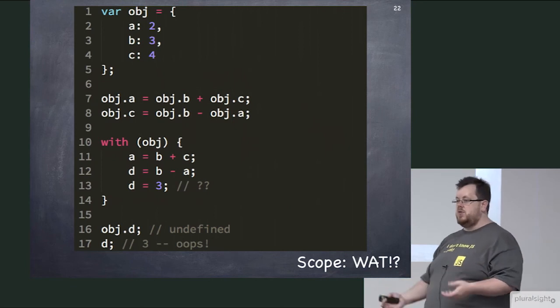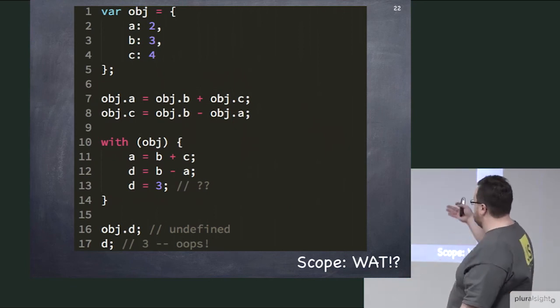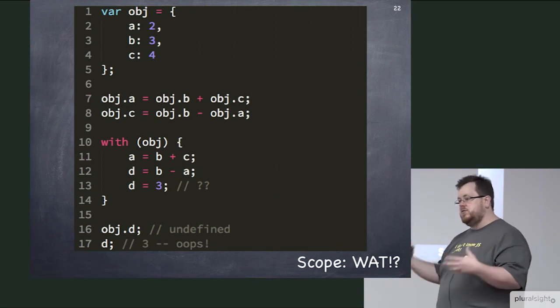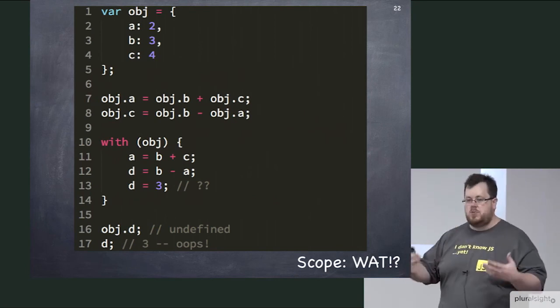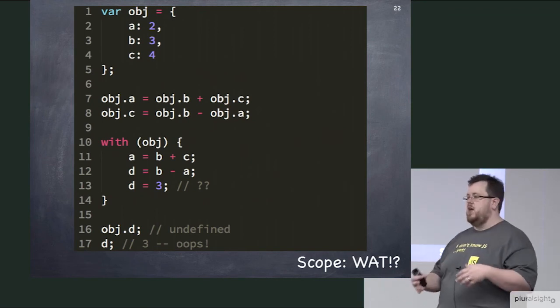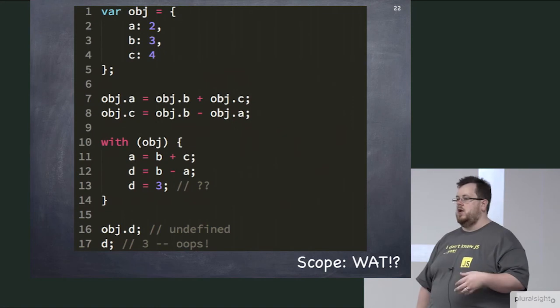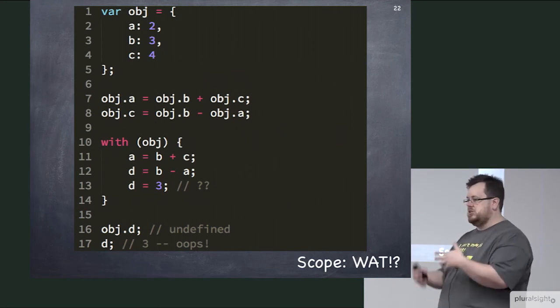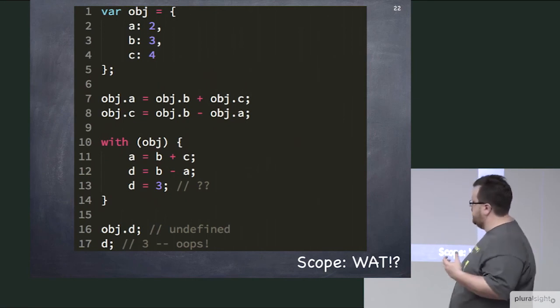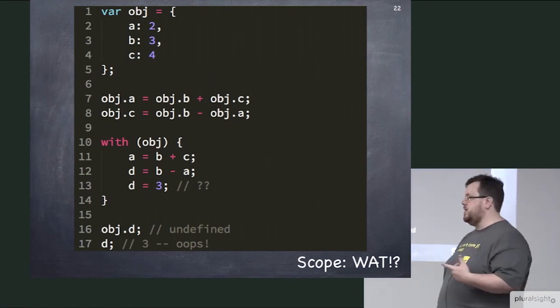It turns out the with keyword is how we can shorthand that. We can say with obj, and now inside of that block we assume that all of those variables are actually meant to represent properties of our object, so we can just say a equals b plus c and so forth. And so we shorthand our way through it. People that do code golfing competitions and JS1K use the with keyword a lot. Okay? So it can make shorter code. It certainly can make it easier code.